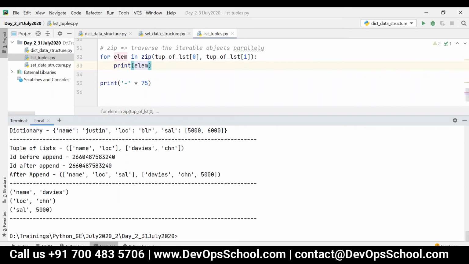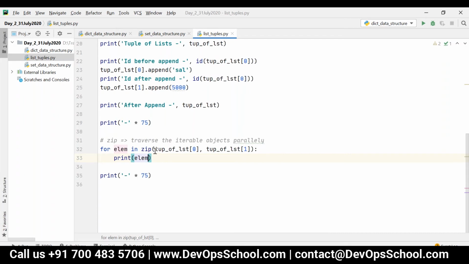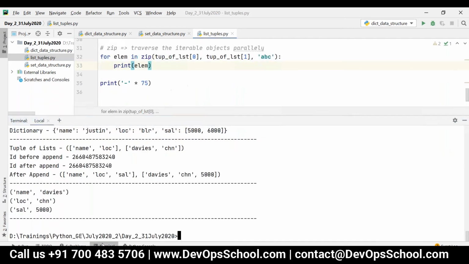Got it? So it is not mandatory that we should include only 2 iterable objects. A string is also an iterable object, right? So I can add A, B, C. Now this will produce tuples of 3 elements. You can see name Davis A, location Chennai B, salary 5,000 C.